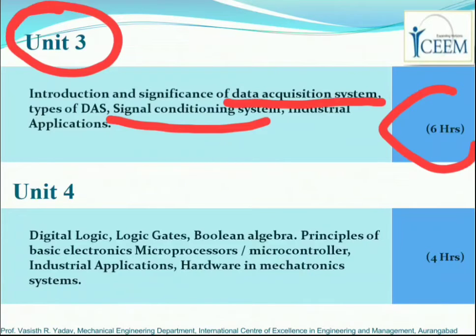When we move forward, unit number 4, unit number 5 and unit number 6 are placed in section B. Talking about unit number 4, we will study digital logic gates, Boolean algebra, some microprocessors, microcontrollers and their industrial applications. All this will be studied in unit number 4.